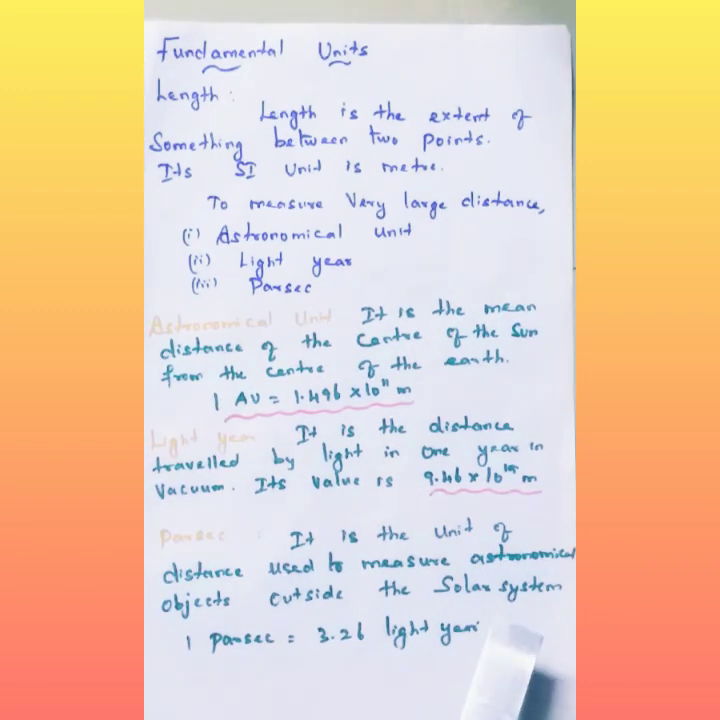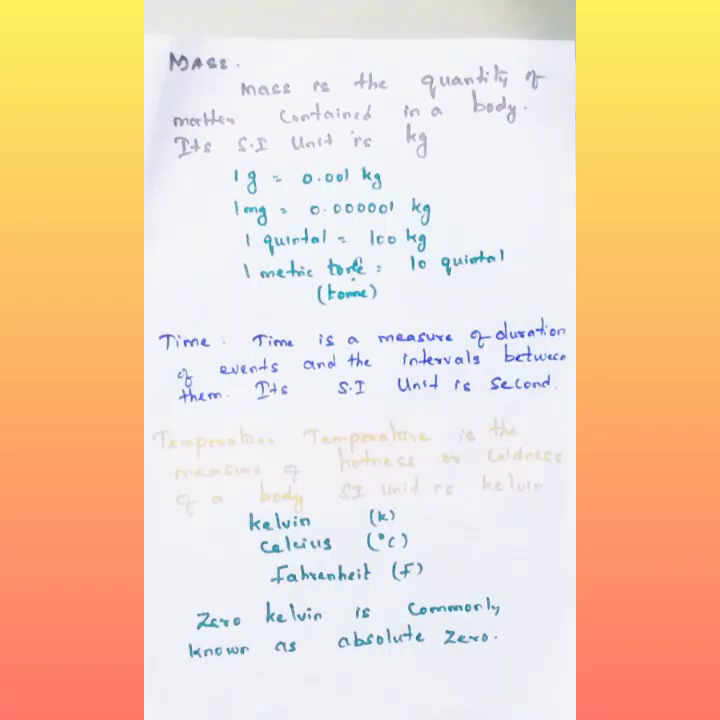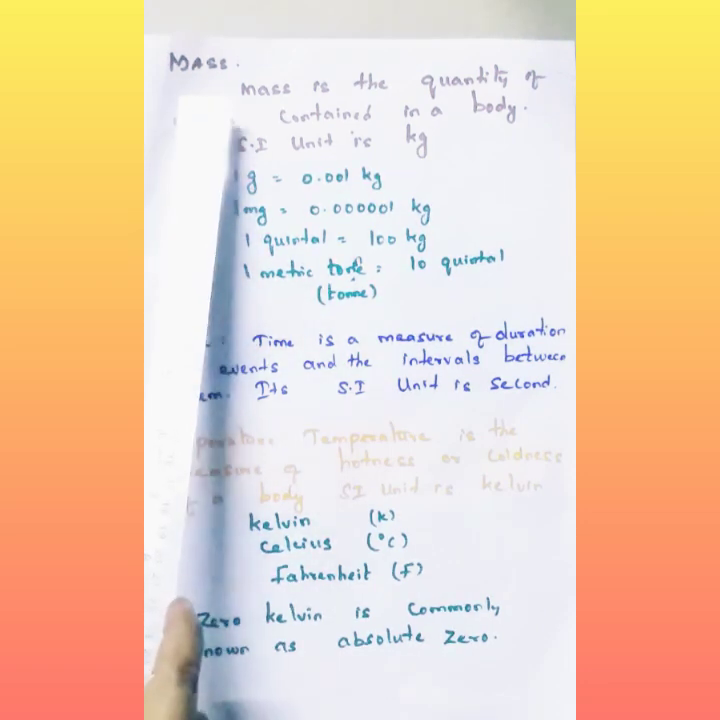Inside the solar system means it comes under the planets, but outside the solar system means meteoroids, asteroids, comets, etc. So to measure that distance from the earth, we use the unit parsec. 1 parsec is equal to 3.26 light year.